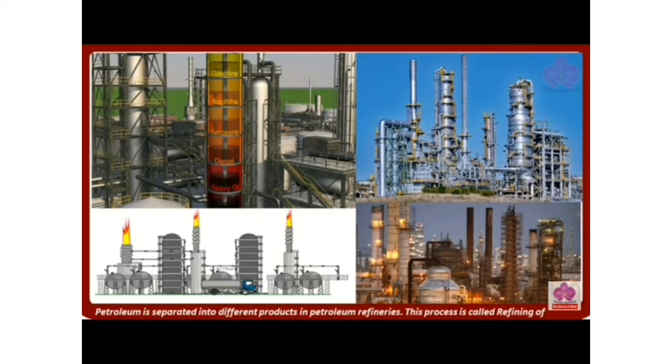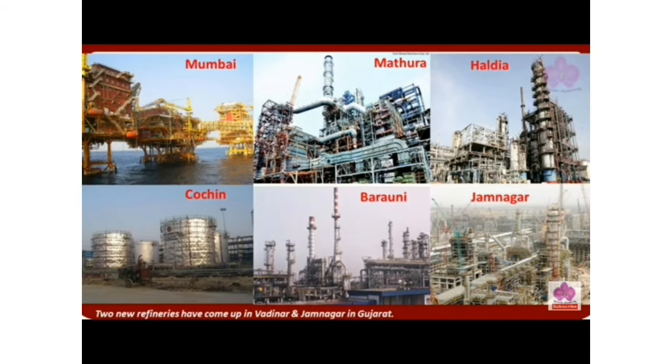These products are mainly used as fuel either to run vehicles or for domestic purposes like cooking. Oil refineries are located all over India. The biggest refineries are in Assam, Bihar, Maharashtra and Gujarat.